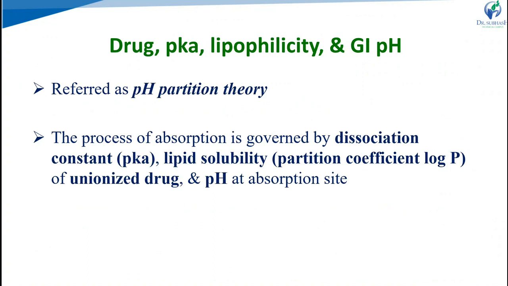Next one, that is drug pKa, lipophilicity and GI pH. That is also referred to as the pH partition theory. What is the pH partition theory? This is a combination of the dissociation constant, lipid solubility and drug pH at the absorption site. So the process of absorption is governed by these three parameters, how the drug goes for absorption.